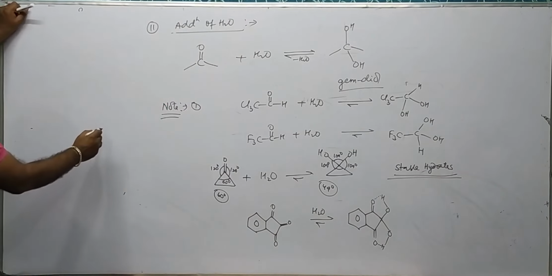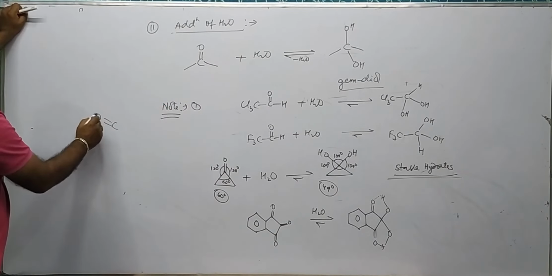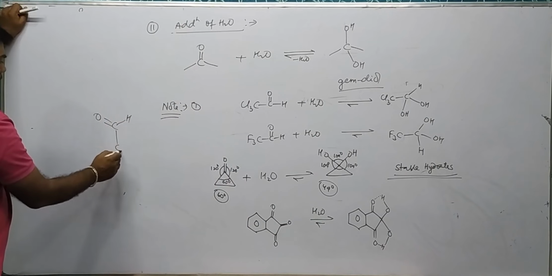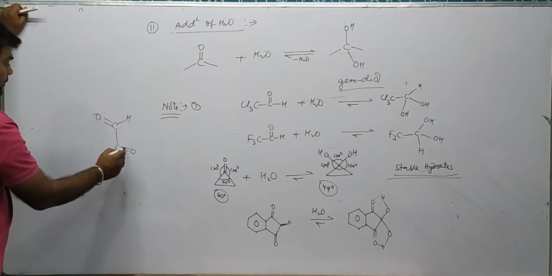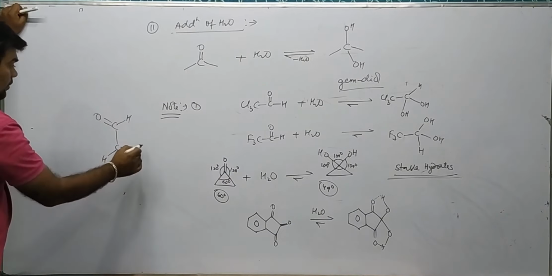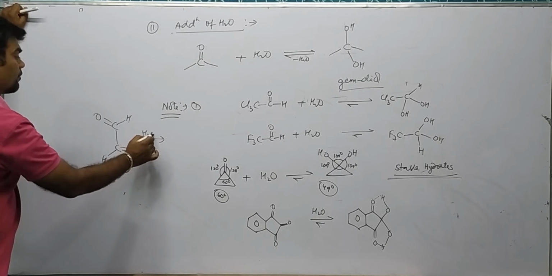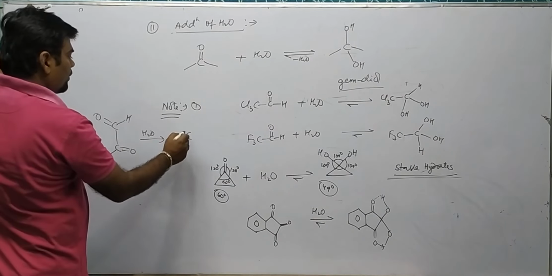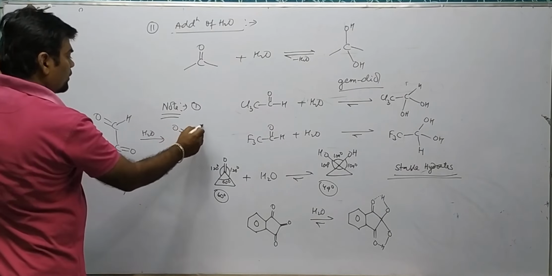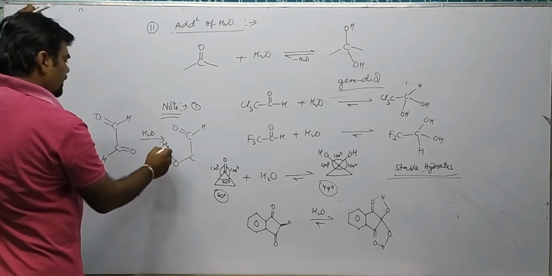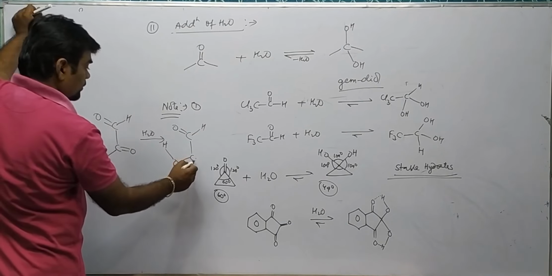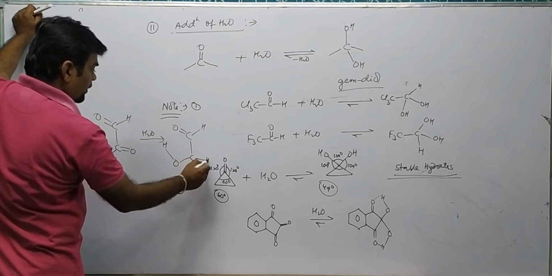Similarly, if you see glyoxal, CHO, CHO, upon addition of water it forms CHO, CH(OH)(OH).